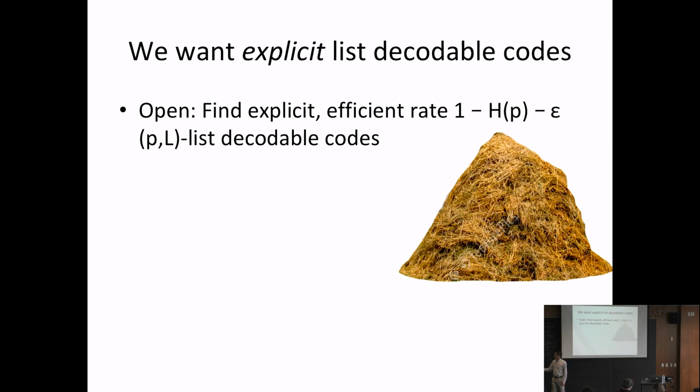Okay. So some of you may have seen this analogy before. Answering this open question is analogous to finding hay in a haystack. So we have our universe, which is all codes of this rate. And we know by the list decoding capacity theorem that a random one of these is list decodable. So we have a haystack, but somehow it's hard to go into this haystack and pick out one explicit list decodable code. Okay. Just as a disclaimer, so you're not disappointed later in the talk, we don't answer this question, but we do answer a question that I guess helps us understand this better.